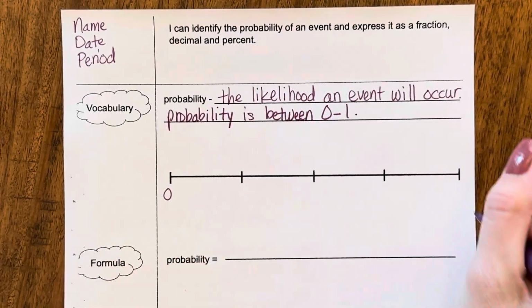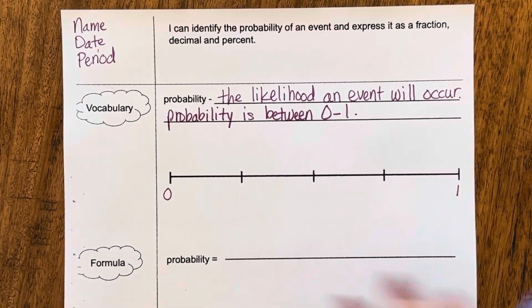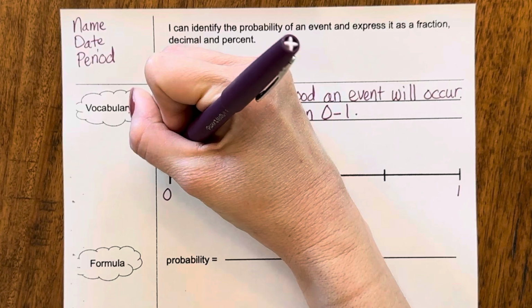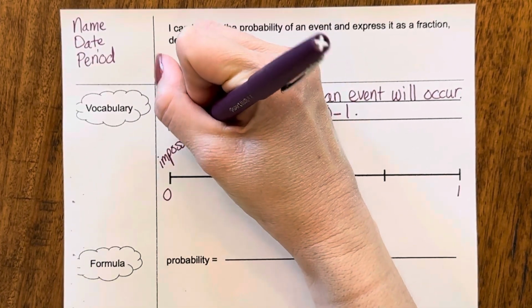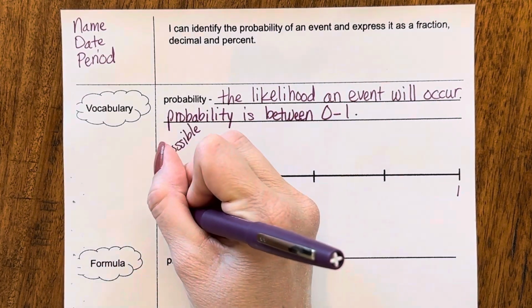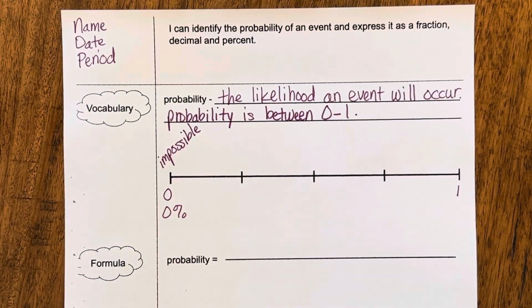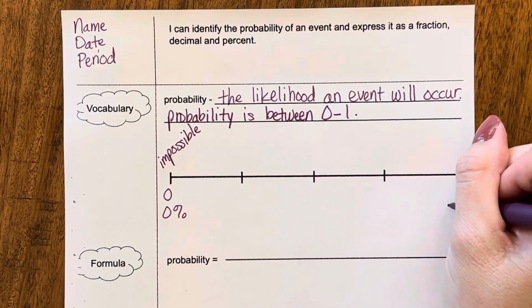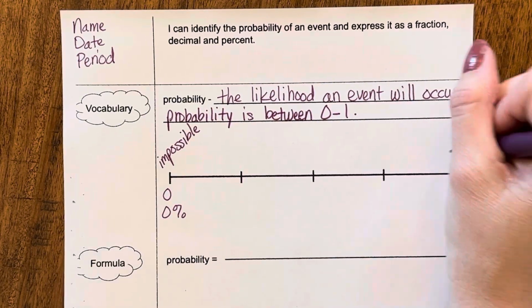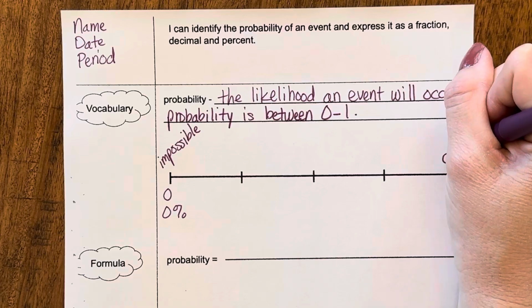0, 1, okay? If you have a probability of 0, that is impossible. That would be like an orange zebra. It's not possible, it's not gonna happen, and that's a probability of 0. We could also say 0%, okay? 1, or if we're looking at percentages, that would be 100%. That is certain, okay? It is going to happen.